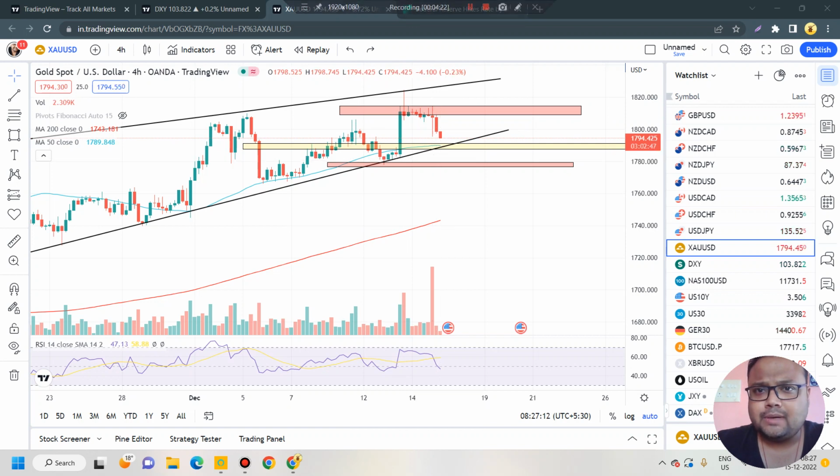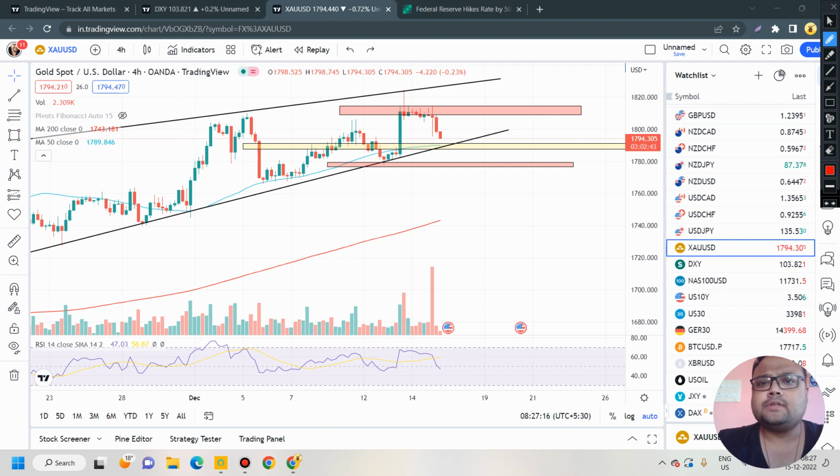So as a result, once the market hits the support level, observe the market first. If the market would have been less volatile or low volatile, then we could have taken a buy position. But right now you need to observe the market first, because after all, no level is permanent in the market.